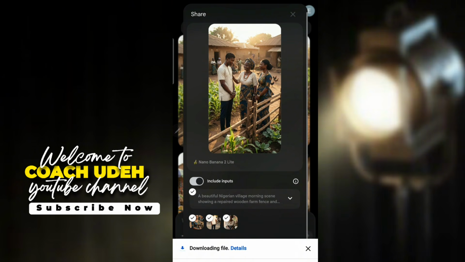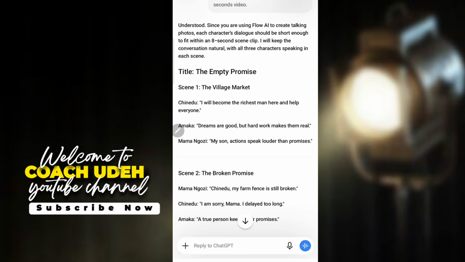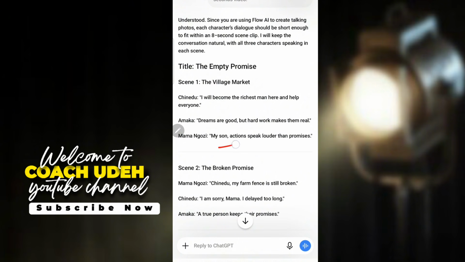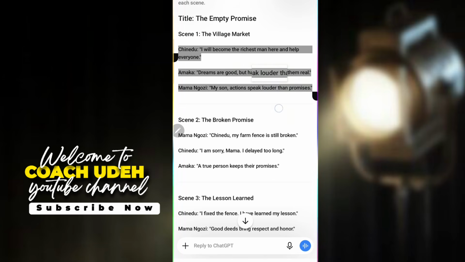The next thing is making the images to talk. Stay tuned, guys. And the tool I'm going to use is actually a free one. Now for us to do our dialogue, look at what you need to do. So first you need to copy your dialogue script here. So when you copy your dialogue script, which is this,